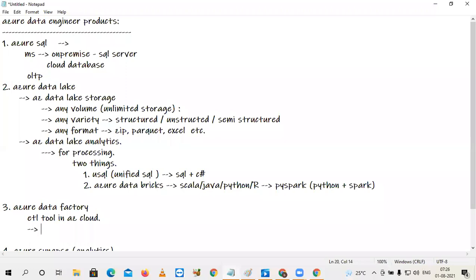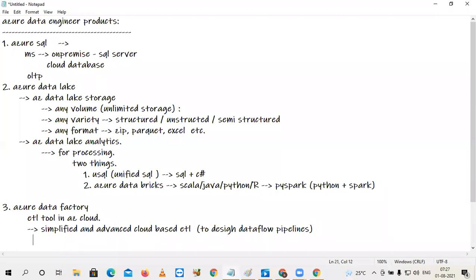So Azure Data Factory is simplified, not only simplified, you can say one more word, advanced, cloud-based ETL to design data flow pipelines. Simply, at a high level, you can say ETL pipelines. ETL means, as you already know, extract, transform, and then load.